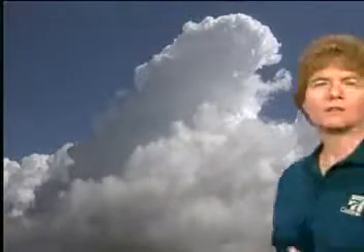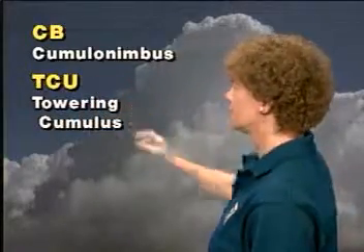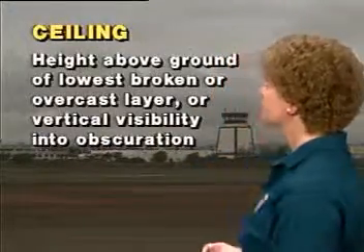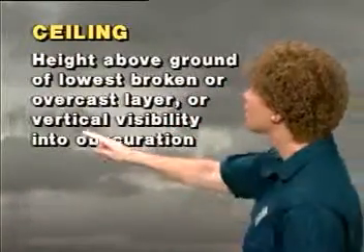They'll also tell you if there are CB cumulonimbus clouds or TCU towering cumulus clouds in the area that you're interested in. Now, since the flight rules refer to ceilings, you'll probably want to know how the FAA defines a ceiling. Ready? A ceiling is the height above the ground of the lowest broken or overcast layer or vertical visibility into an obscuration.